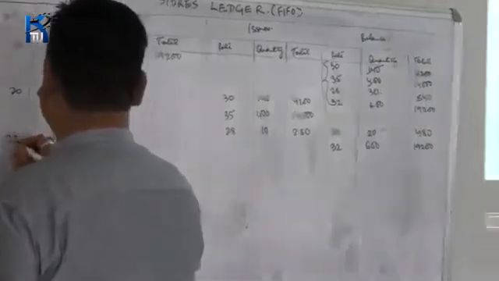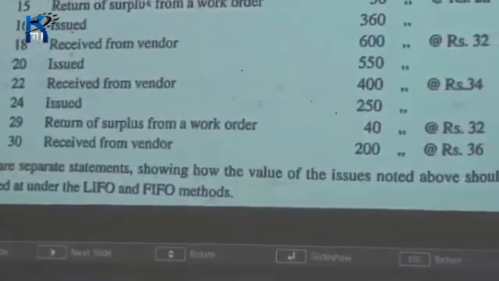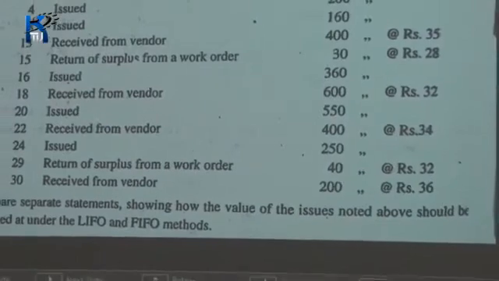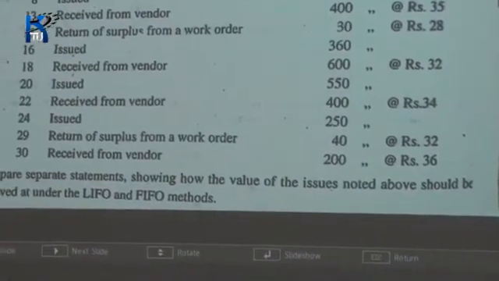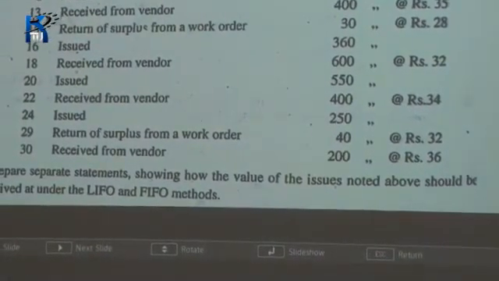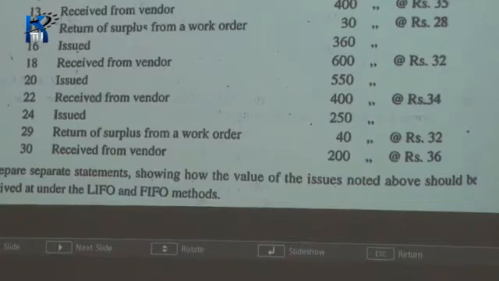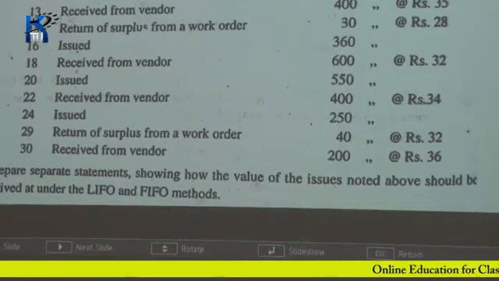On 22nd, we have made a receipt from vendor for 400 kgs, quoting 34 rupees per kg. 34 into 400 amounts to 13,600.